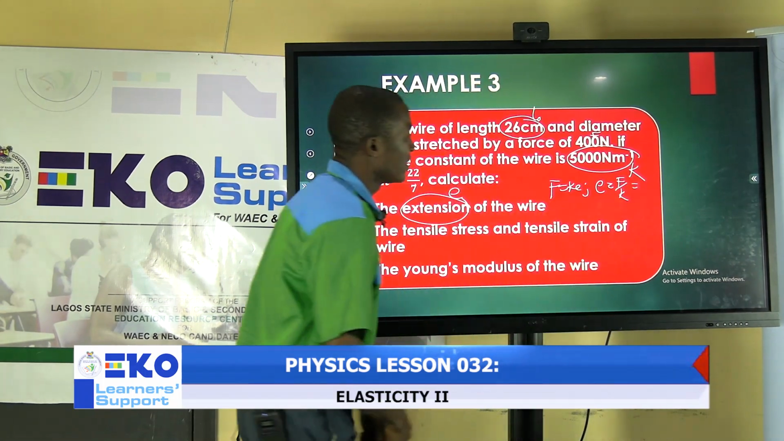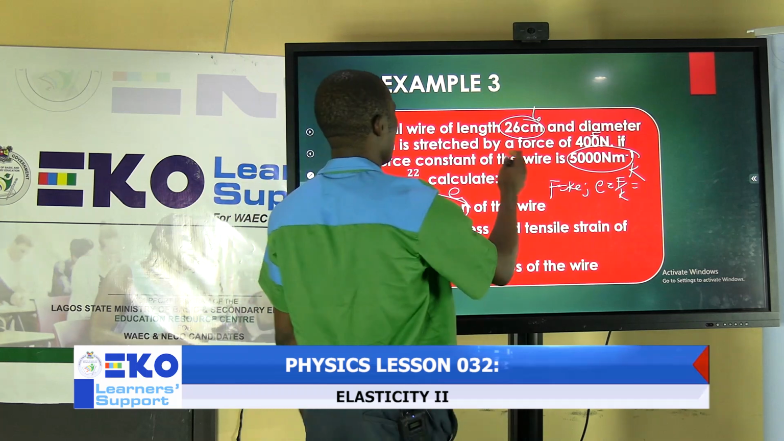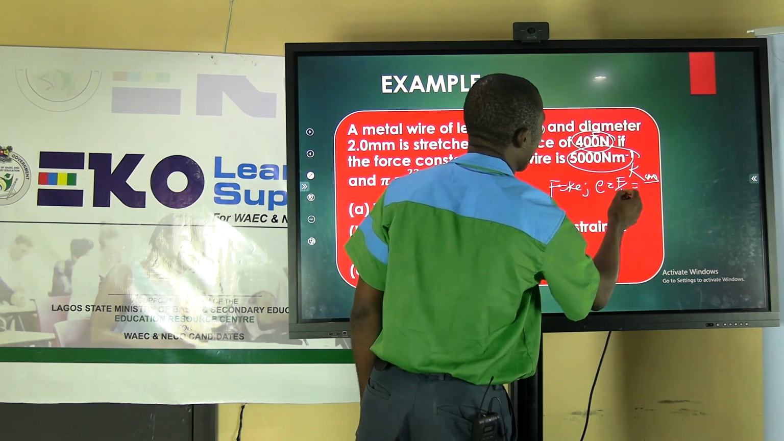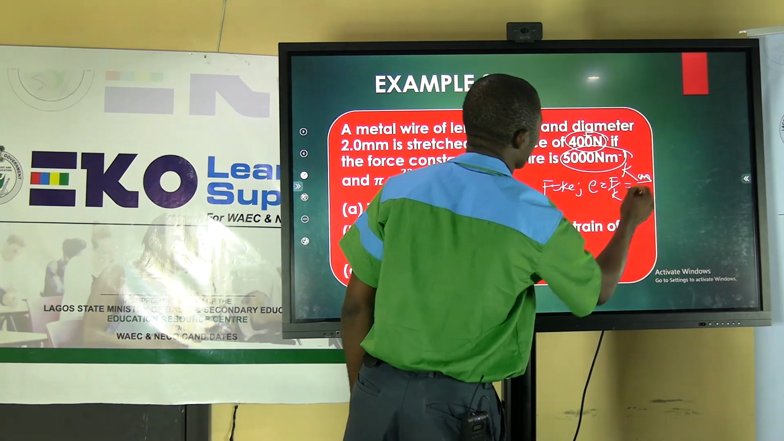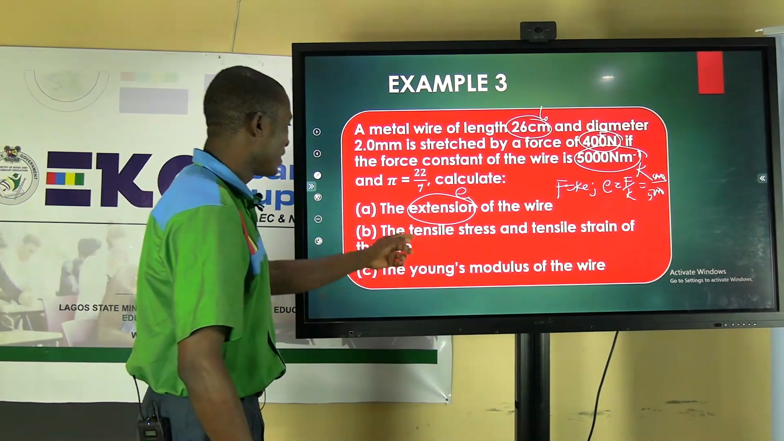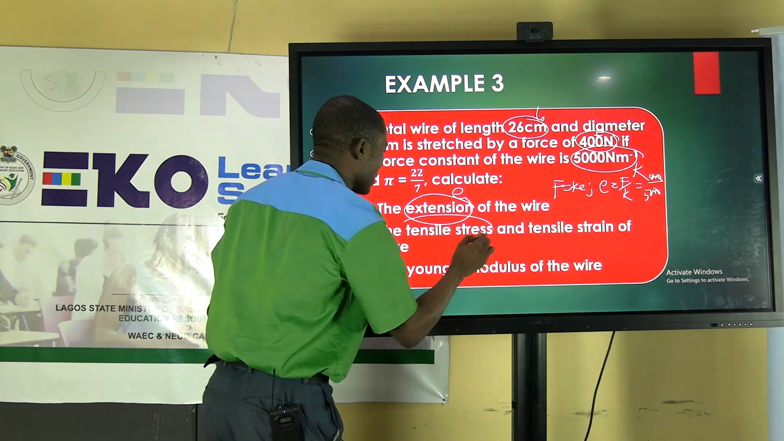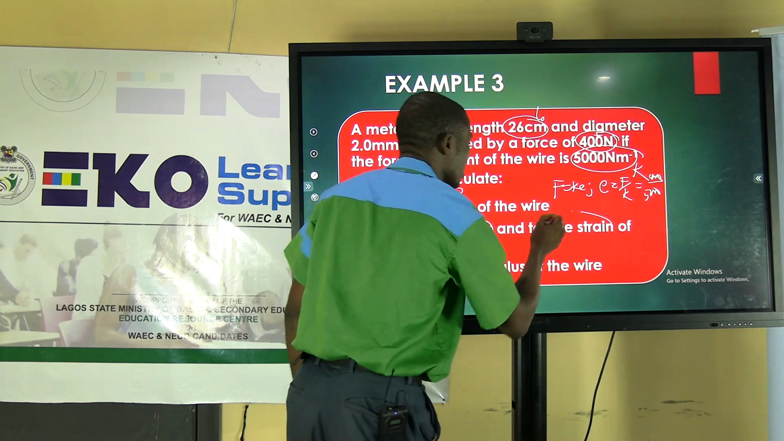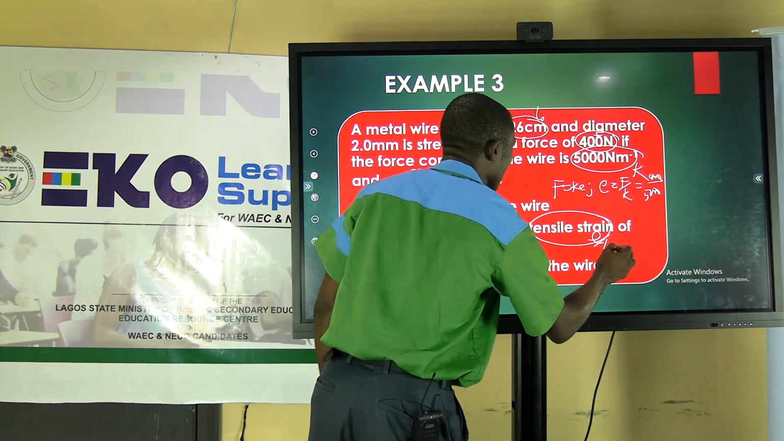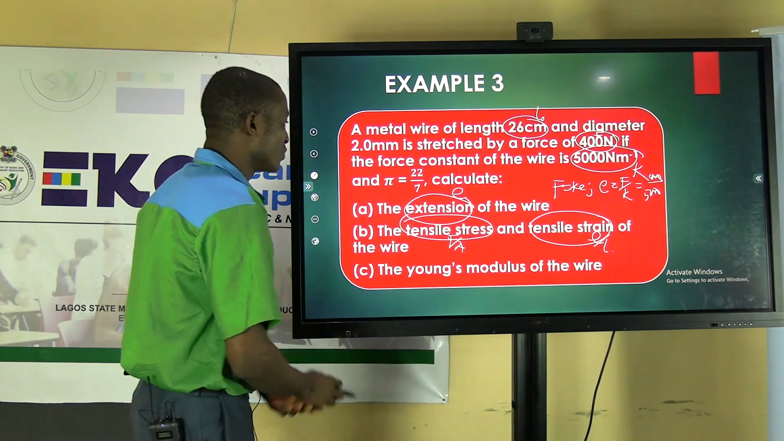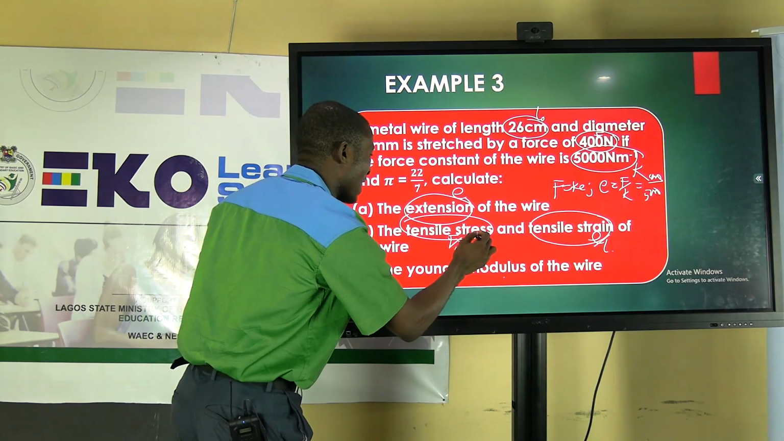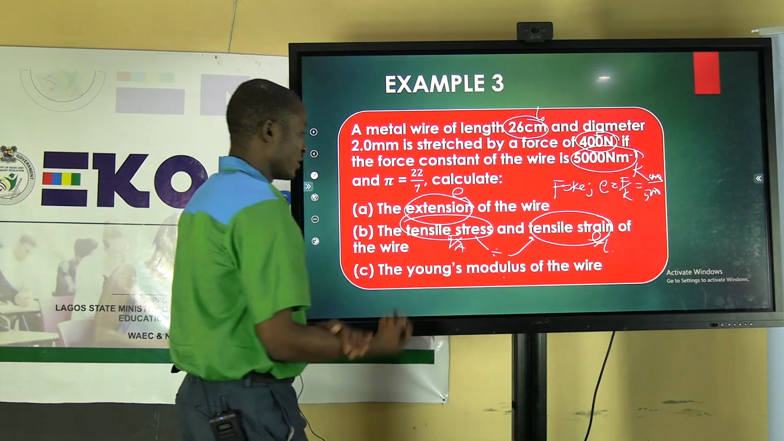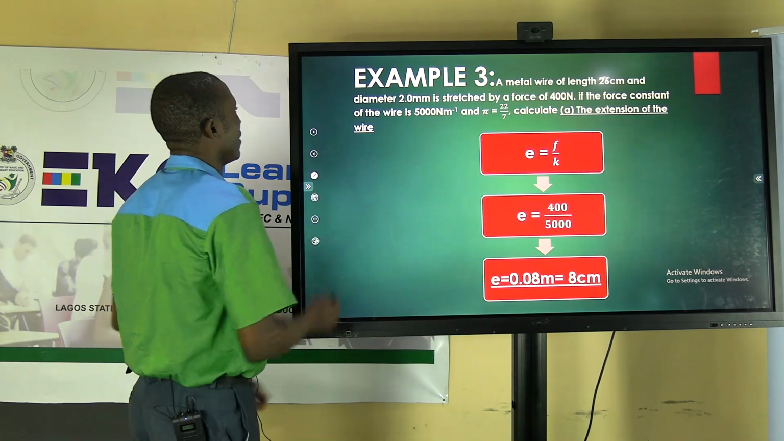If E is F over K, what is our F? The force acting, that is 400. 400 over K. K is 5,000. So with that, we'll solve it. Let's look at our stress. Tensile stress is given as force over area. Tensile strain is extension over original length. So we have an idea of what we want to do. Then Young modulus, whatever we have here divided by whatever we have here, that will give us Young modulus. So let's go and solve now.